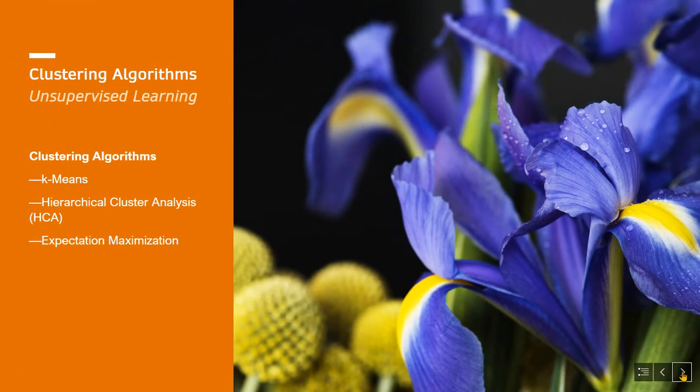There are different types of clustering algorithms. Some of the most popular clustering algorithms we will mention in this presentation are K-means clustering, which divides data points into K distinct groups; hierarchical cluster analysis, HCA, which subdivides each group into smaller groups; and the expectation maximization, EM, algorithm, using which we can find the local maximum likelihood.